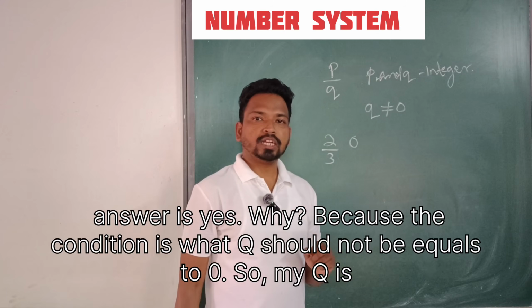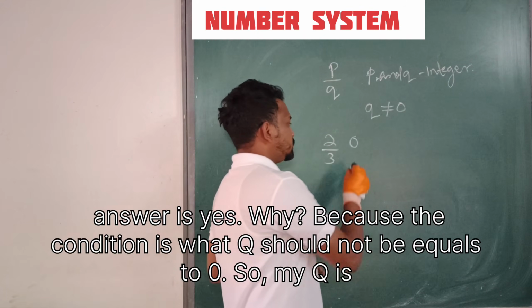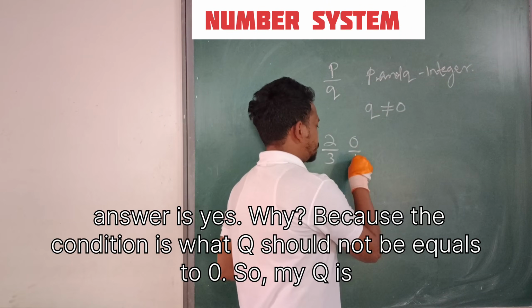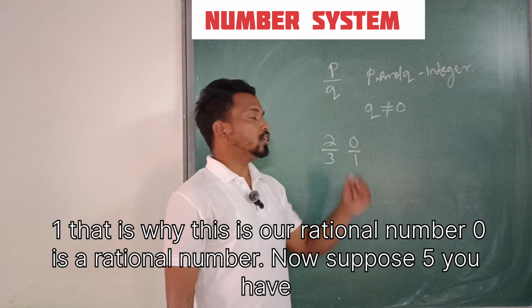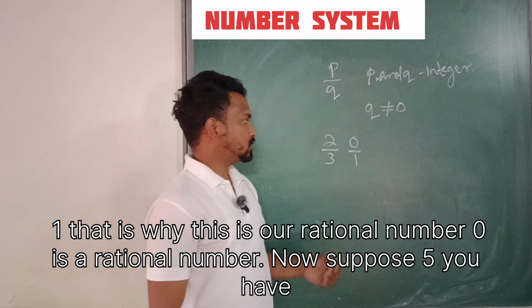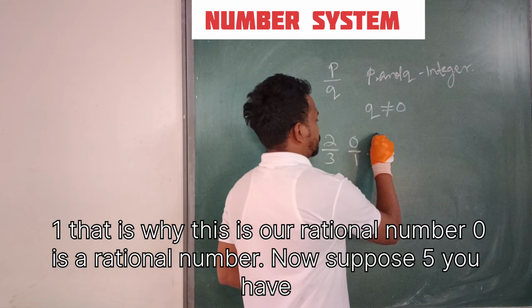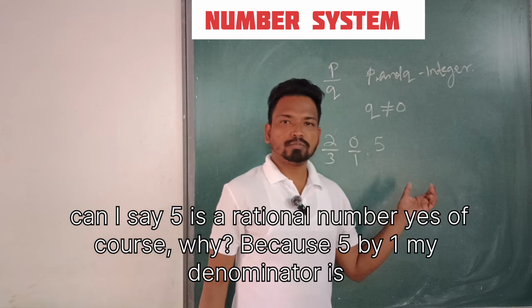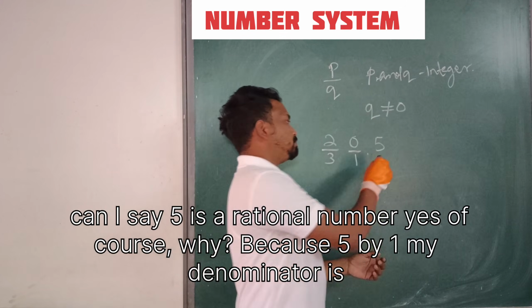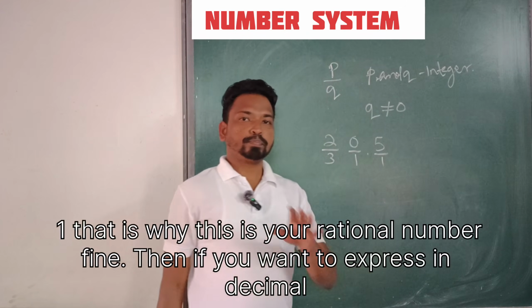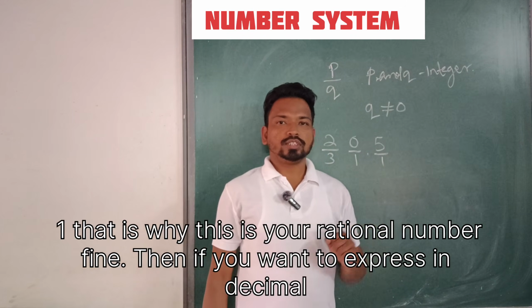The answer is yes. Why? Because the condition is that q should not be equal to 0, so my q is 1. That's why 0 is a rational number. Now suppose you have 5. Can I say 5 is a rational number? Yes, of course, because it is 5 by 1, my denominator is 1. That's why this is your rational number.